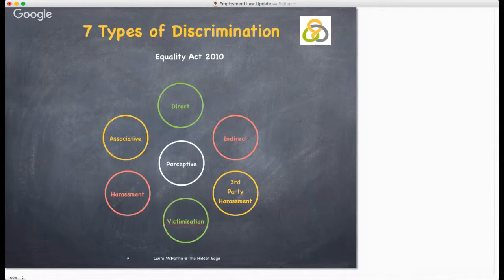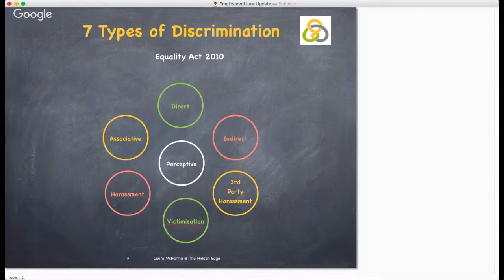Associative discrimination is direct discrimination against someone because they associate with another person that does have a protected characteristic. Perceptive discrimination is direct discrimination against an individual because others think they possess a particular protected characteristic. It applies even if the person doesn't actually possess that characteristic.